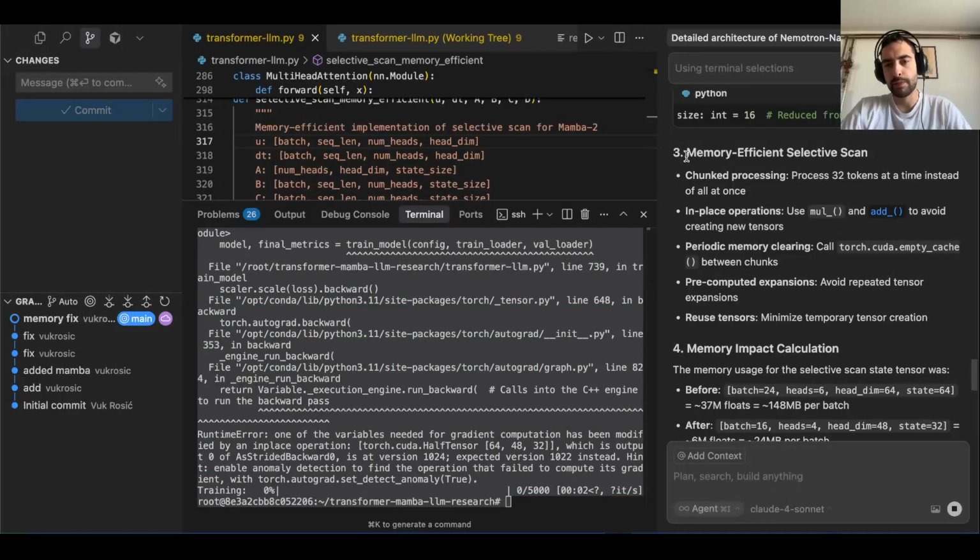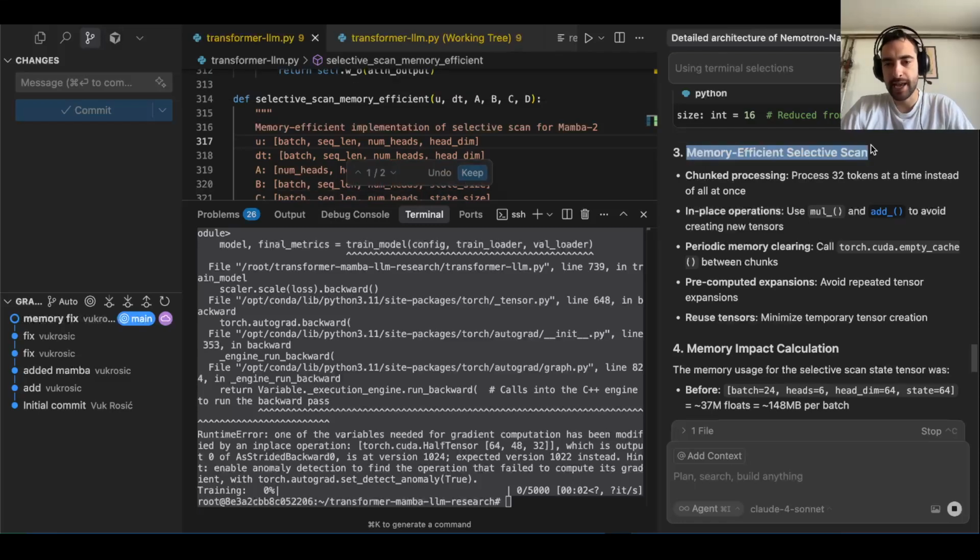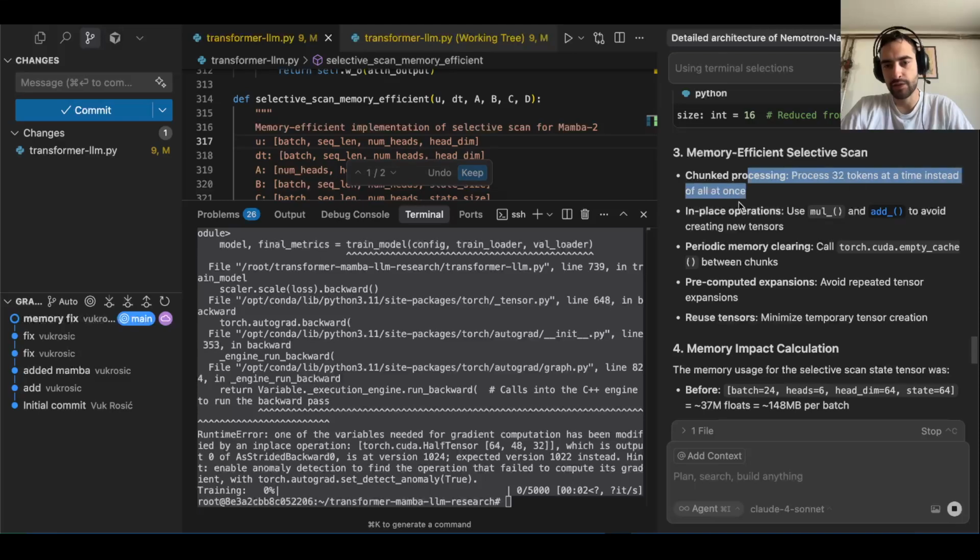So to continue, memory efficient selective scan. Chunked processing, process 32 tokens at a time instead of all at once. This is too few maybe. In-place operations, use mul and add to avoid creating new tensors. Periodic memory cleaning with torch CUDA empty cache between chunks. Pre-computed expansions, avoid repeated tensor expansions.